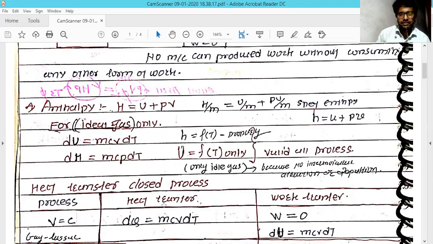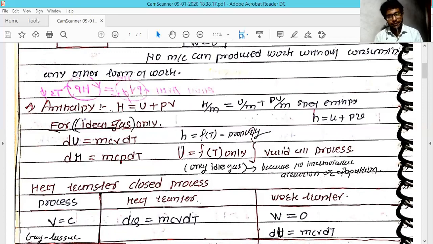And in the last session we have seen that when you apply the specific heat at constant volume, it is only used to turn into internal energy. It doesn't create any external work.